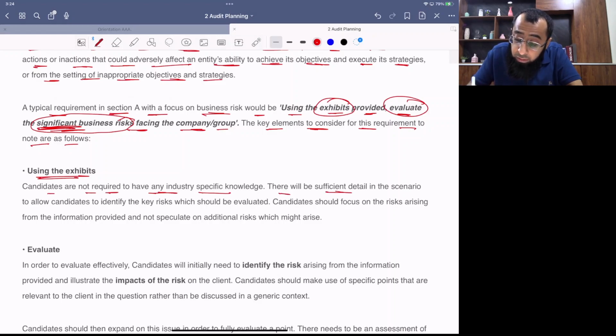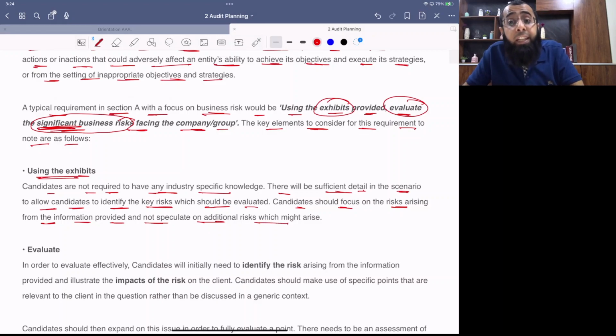There will be sufficient detail in the scenario to allow candidates to identify the key risks which should be evaluated. Candidates should focus on the risks arising from the information provided and not speculate on any additional risk which may arise. So you don't have to use any background information or speculate or predict the things. Just focus on the data given in the scenario.